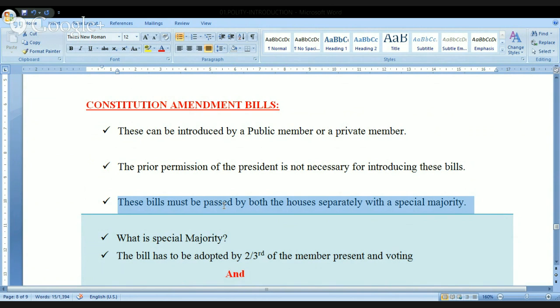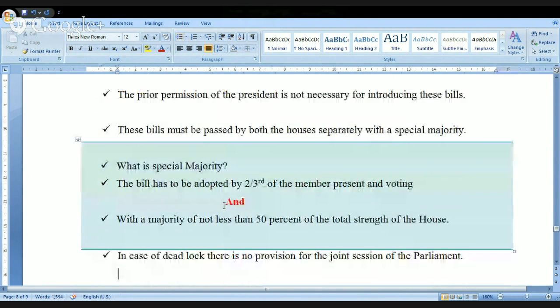And what is a special majority? I told you already. And one more point is there. I'll just show it to you. You can just have a look at this. What is a special majority? Look at this. The bill has to be adopted by 2/3 of the members present and voting, and with a majority of not less than 50% of the total strength of the House. So this is the basic idea. The meaning, I have already explained to you. That is the meaning here.